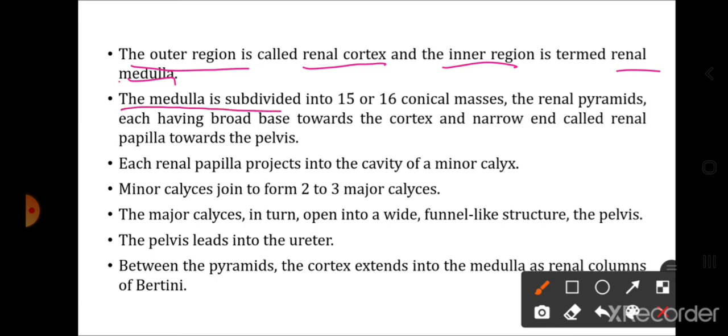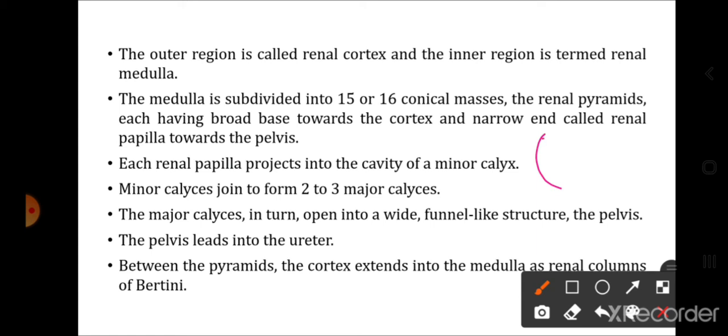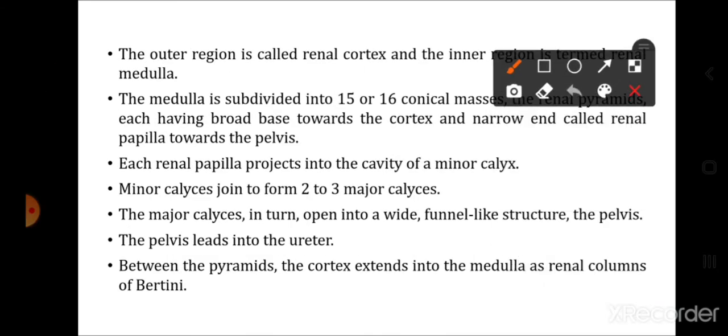Now, the medulla is further subdivided into 15 to 16 conical masses which are called as the renal pyramids. Now, cortex में renal pyramids होते हैं. What does the cortex contain? The cortex consists of 15 to 16 renal pyramids. Now, ये renal pyramids का जो ये broad part है, broad base है, ये cortex को face करता है, and उसका जो narrow end है, this narrow end is called as the renal papilla. And this renal papilla, it faces the pelvic portion or pelvis portion of the kidneys.